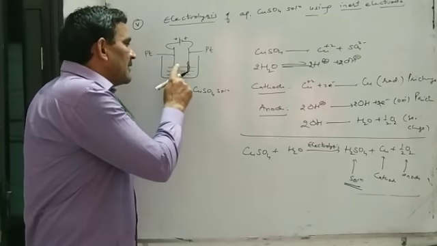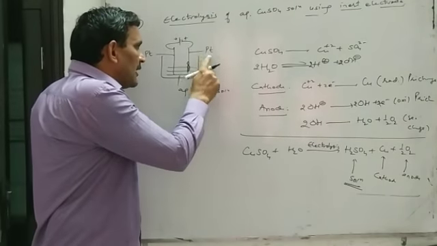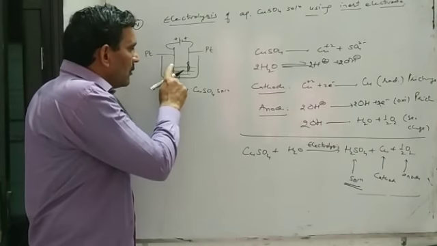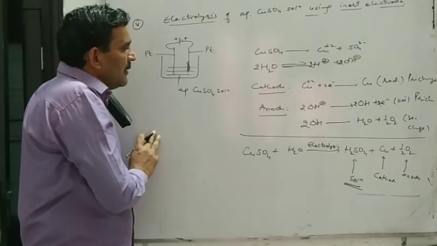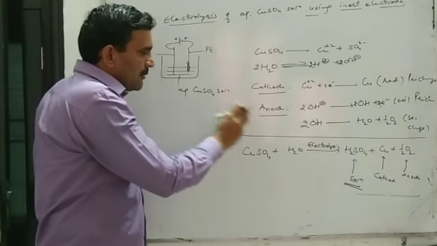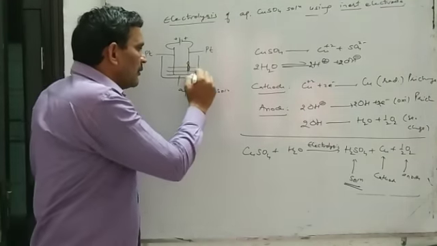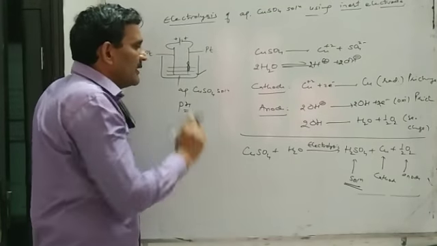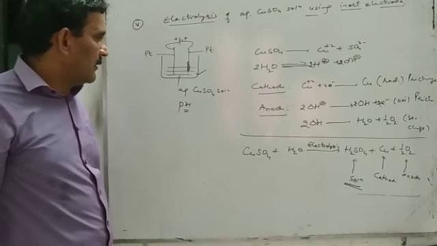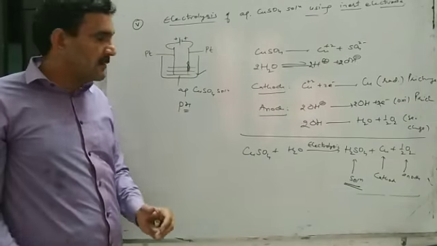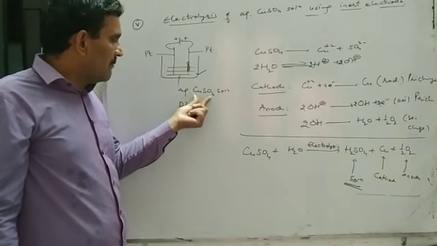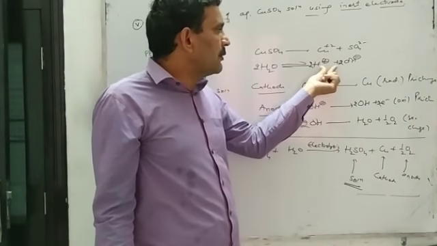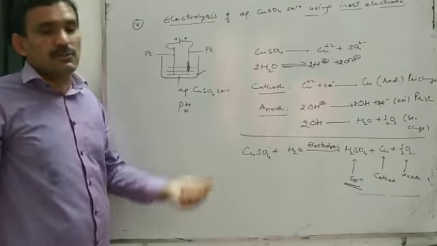So now you see, when this copper sulfate solution is electrolyzed using platinum electrode, we obtain copper metal at cathode, oxygen gas is evolved at anode, and sulfuric acid is formed in this solution. And due to formation of sulfuric acid, gradually pH of this solution will decrease. This solution becomes more and more acidic with passage of time during electrolysis, due to formation of sulfuric acid or due to increase in concentration of hydrogen ion in this solution.